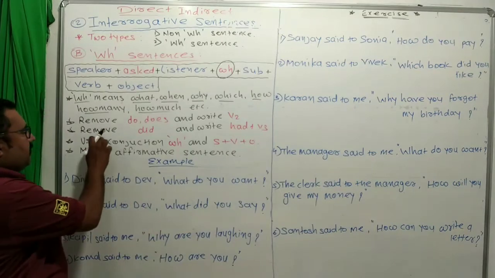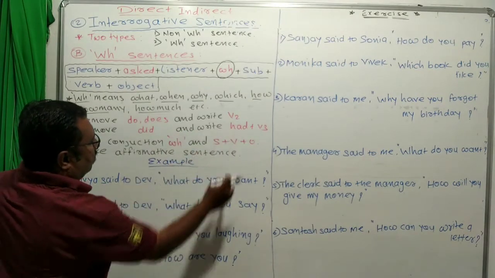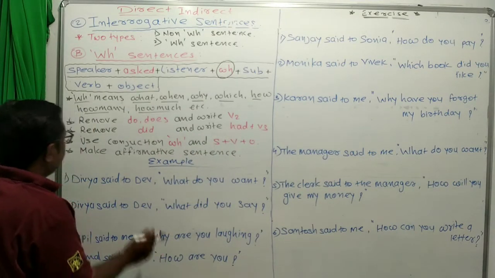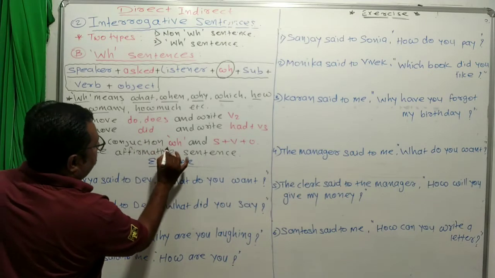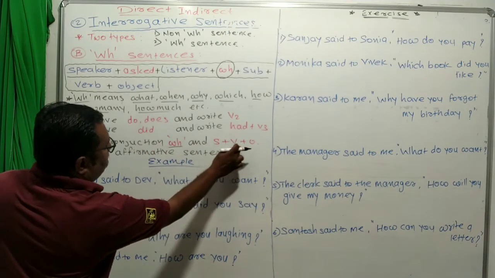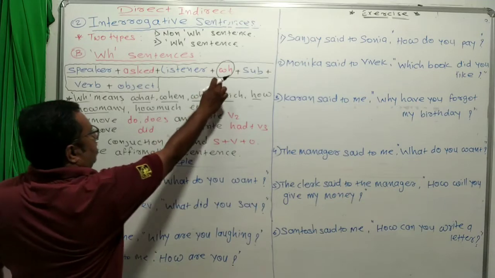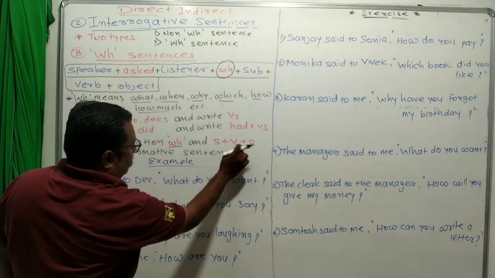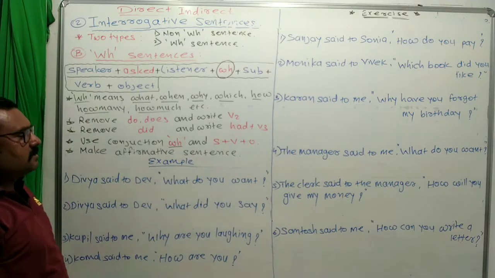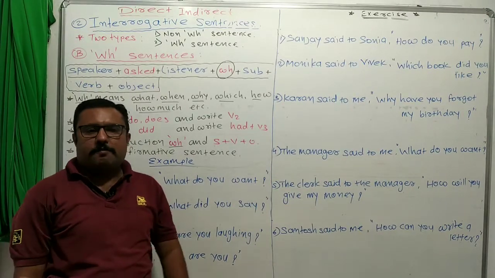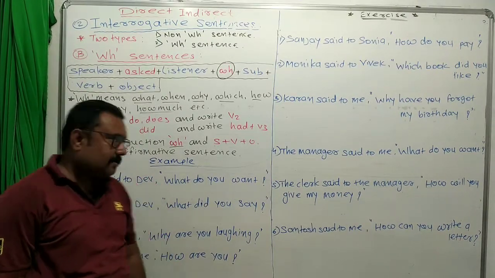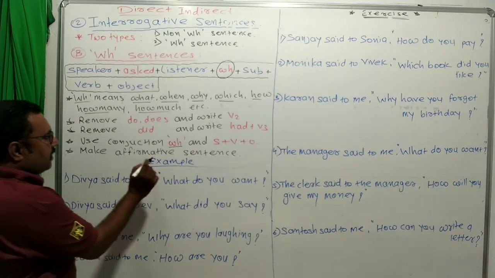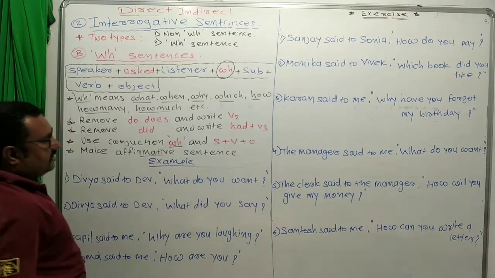The same way, remove did and write had plus V3. Use the conjunction WH and subject plus verb plus object, that is SVO. That means we have to make an affirmative sentence. See the example.